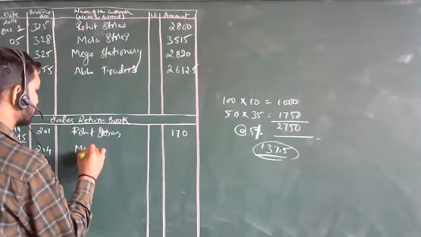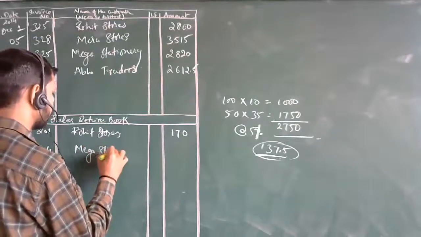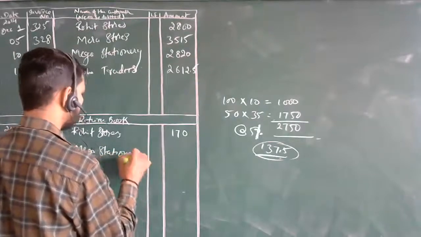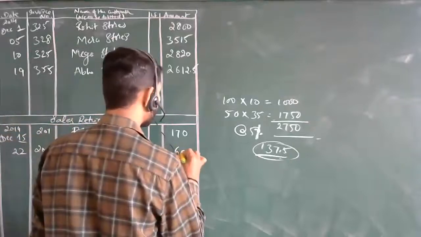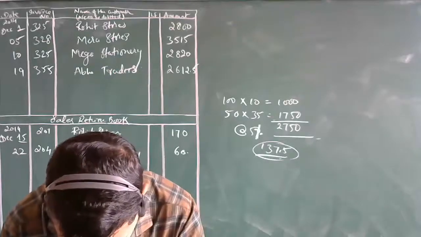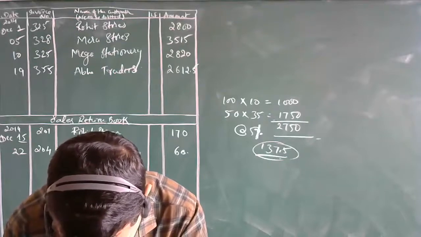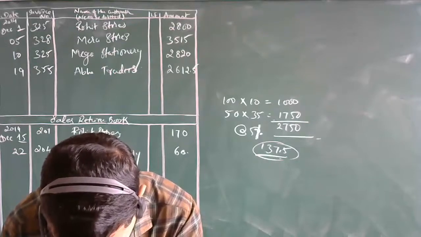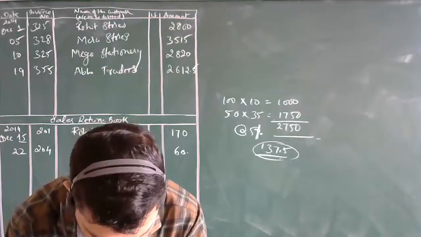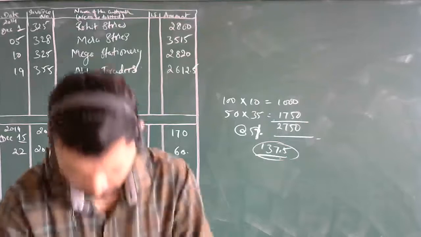Mega Stationeries, only 60 rupees. Two color books, yes, only two are there. Actually, in the textbook they have gone wrong. If you all have the textbooks, you can go through it.